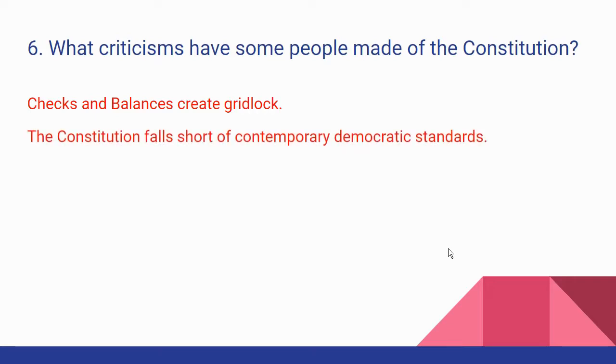They say that the Constitution falls short of contemporary democratic standards, like things like the Electoral College that are not exactly one person, one vote. But remember, we are not a democracy. We are a republic, and those things are in place to protect the minority, the people who are not in the voting majority. And so while they have that criticism, I don't personally agree with that criticism.